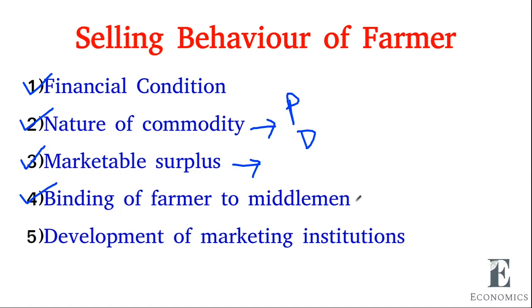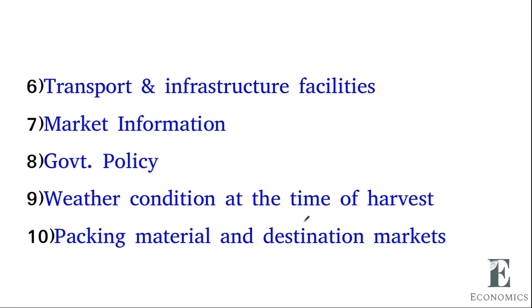When the farmer has taken a loan from a middleman, he has to sell the product immediately to the middleman. So there is no other choice. Then development of marketing institutions. When marketing institutions are available in the area, the farmer will go for selling. Then transport and infrastructure facilities. If they are there, the farmer will sell their product.